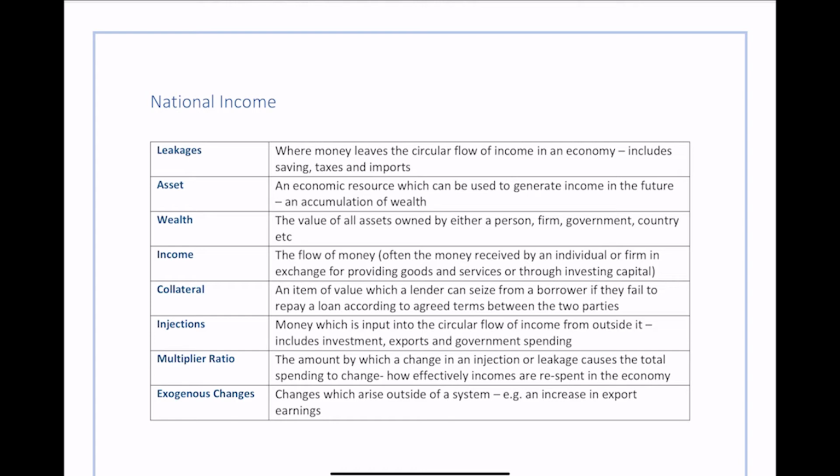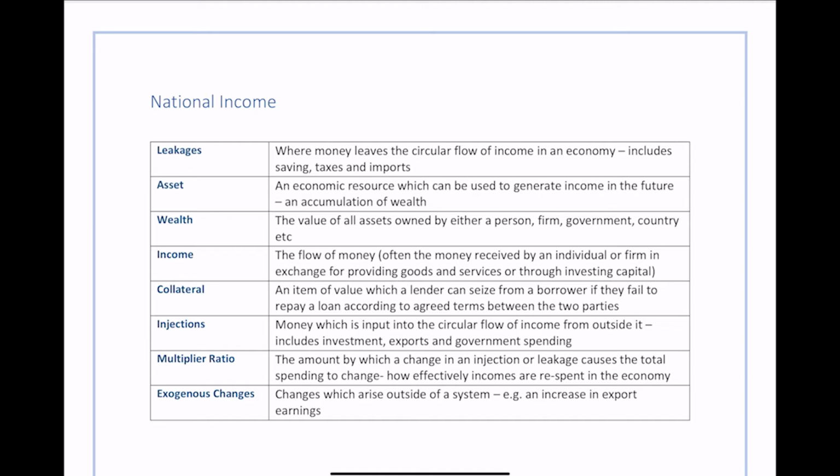Then we've got income. So what exactly is income? Income is considered to be the flow of money, and this is often the money which is received by the individual or firm in exchange for providing goods and services through investing capital. So you might have an individual company, they will give goods and services, or for example, I might work for someone so I can get an income. Sometimes I want to buy something, so if a firm is selling something to me, then they're making an income and so on. But income is basically the flow of money, and suppliers, producers, consumers and the market can all make an income.